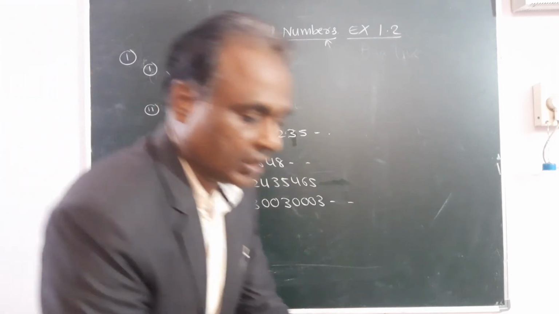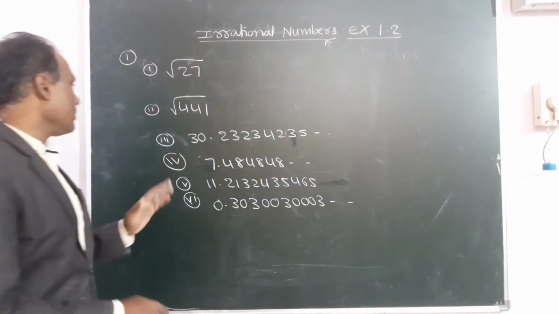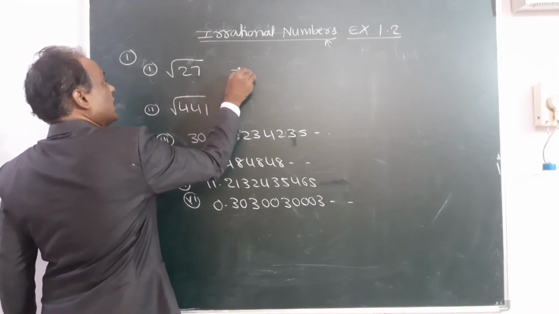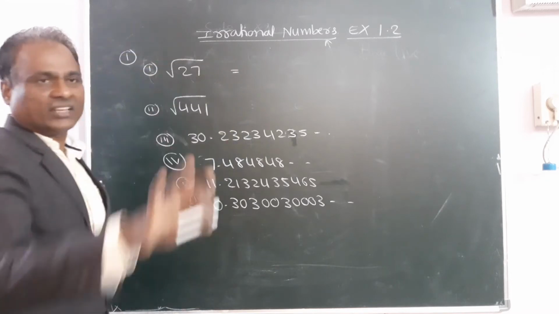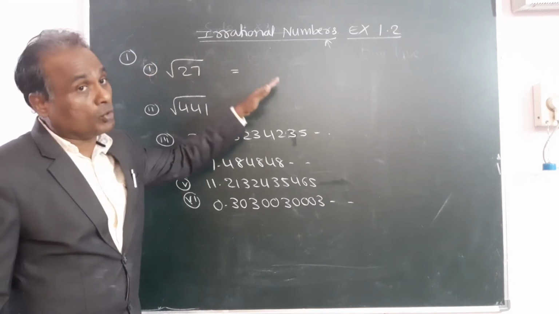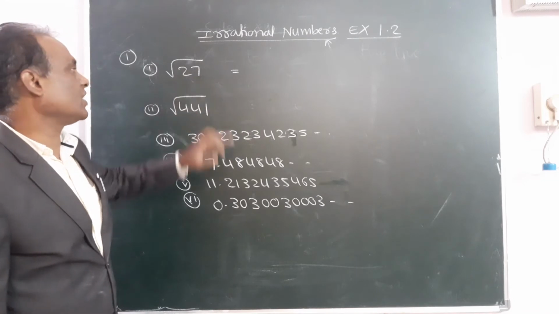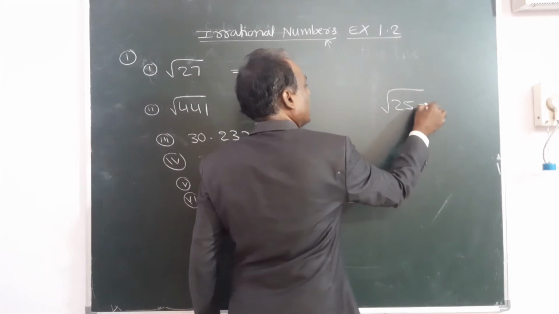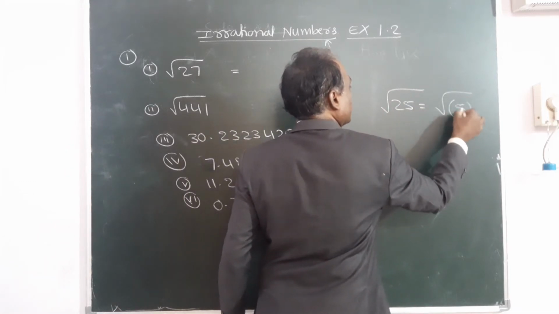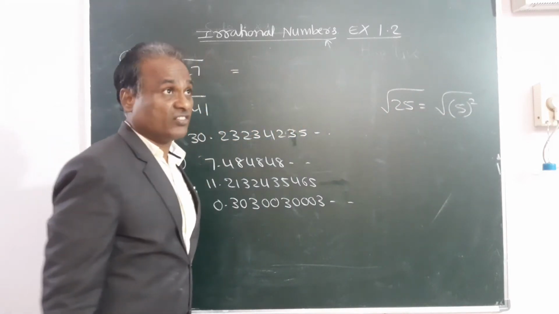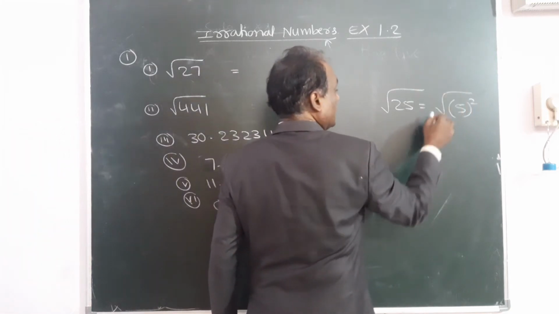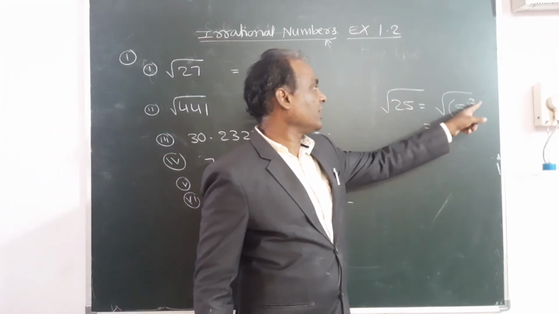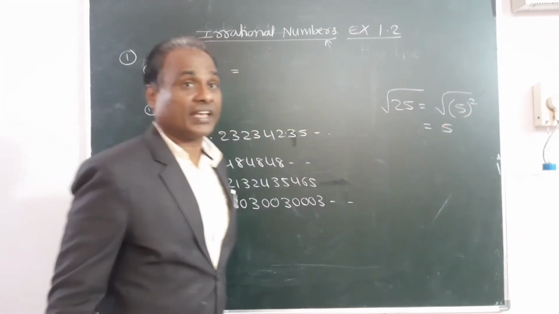See here. Tell whether these numbers are rational or irrational. If it is in the root form, it is clearly an irrational number. If it is not possible to remove the root, it is an irrational number. Root 27: suppose it is root 25, 25 can be written as 5 square. In that case the square root cancels, and the answer is 5.